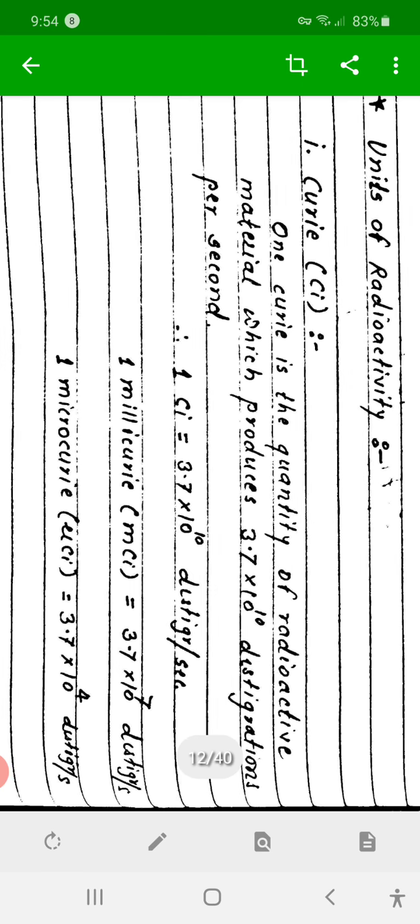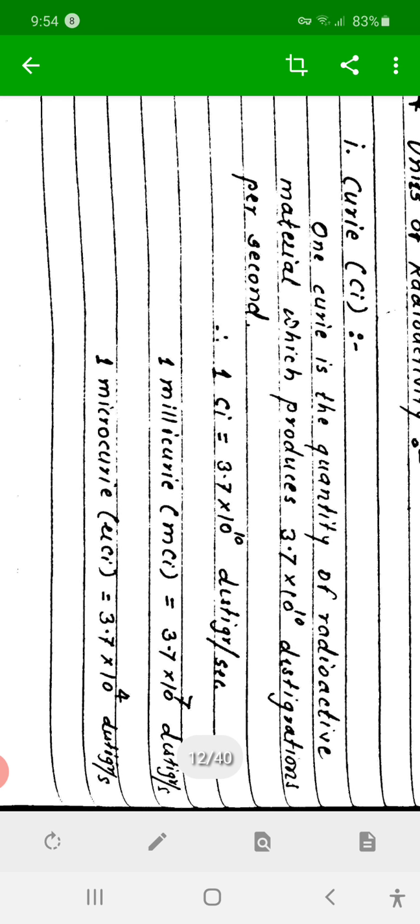Then units of radioactivity. The radioactivity power of a radio element is measured using the following units. The first unit is curie. 1 curie is a quantity of radio element or radioactive material which produces 3.7 into 10 raised to 10 disintegrations per second.